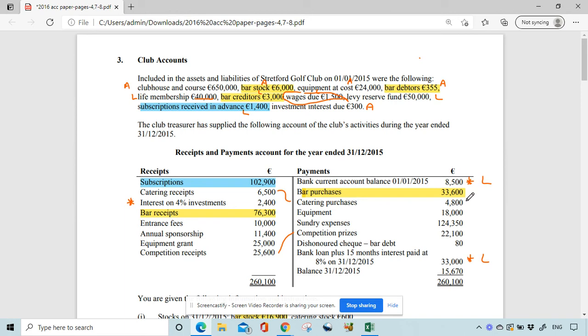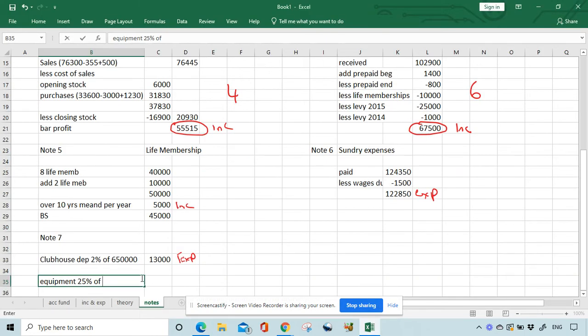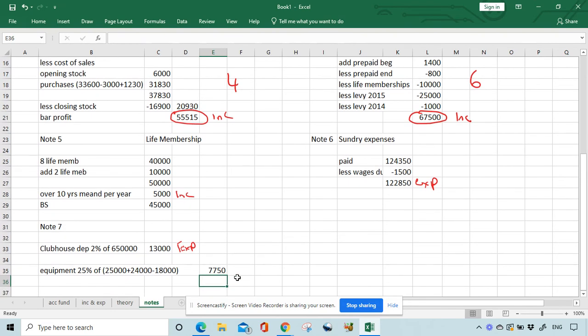So let's have a look here. Okay, check my figures there.